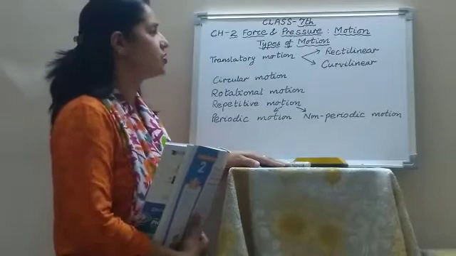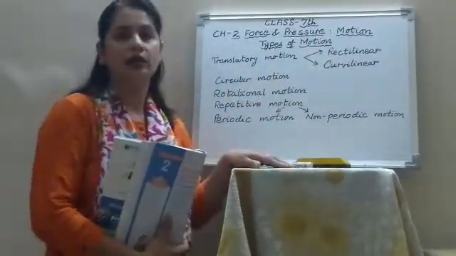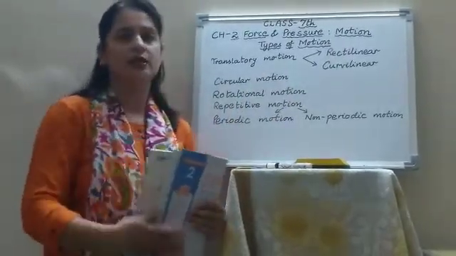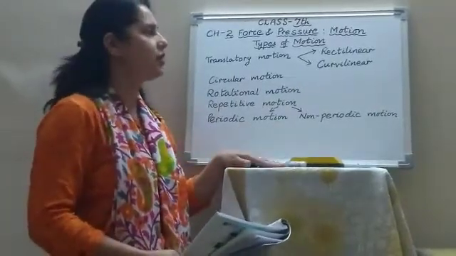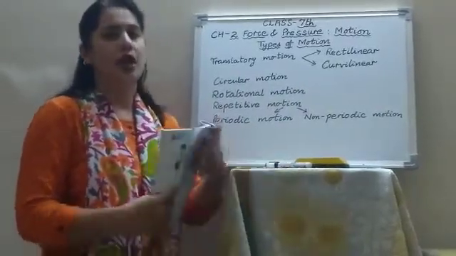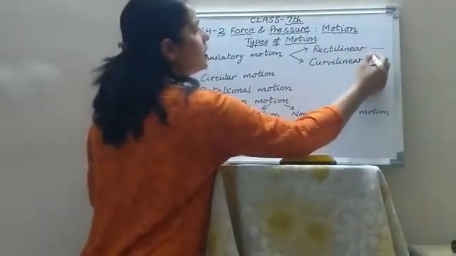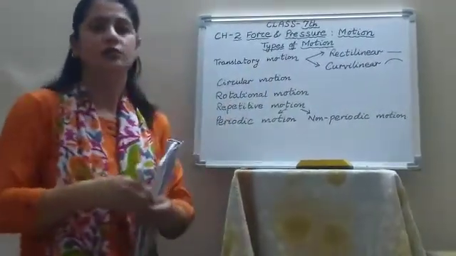And translatory motion is also of two types, rectilinear motion and curvilinear motion. As the name suggests, rectilinear means in a straight line. When a body is moving in a straight line, that is called rectilinear motion. And when the body is moving along a curve, that is called curvilinear motion.